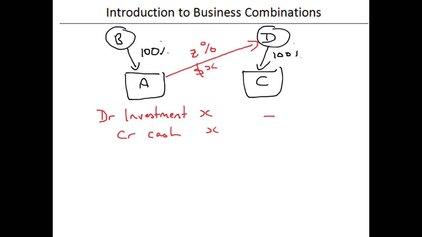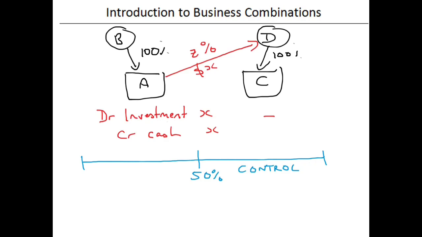Now, this has a lot to do with whether A gains control of C, or whether it gains a significant influence in C, or it gains neither. So let's just draw up a continuum here. Now, these percentages I'm about to show are not bright line percentages. You can have something which has more or less than one of these numbers and still have control or not control, or have an influence or not have influence. But commonly we see 50% as a benchmark for control.